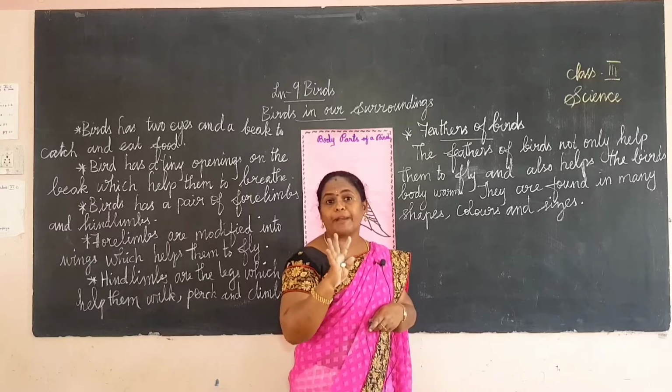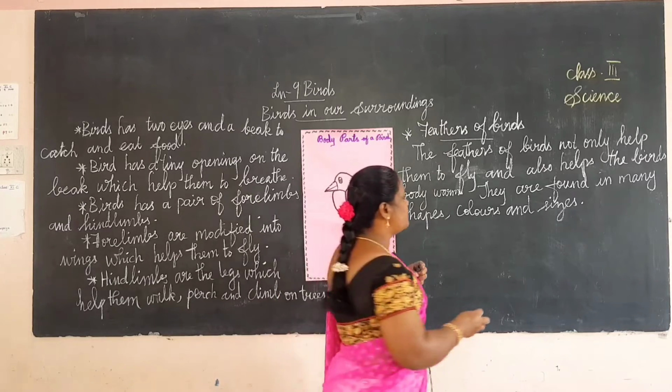There are three different types of feathers on a bird's body.